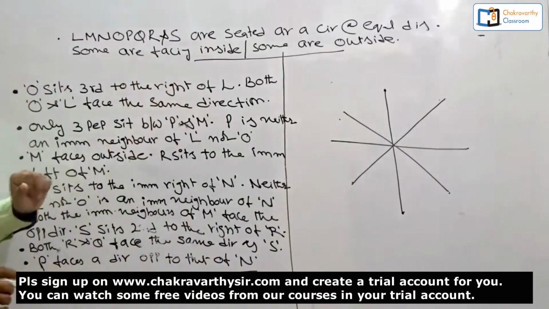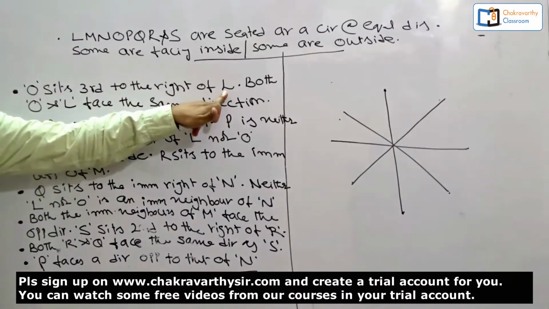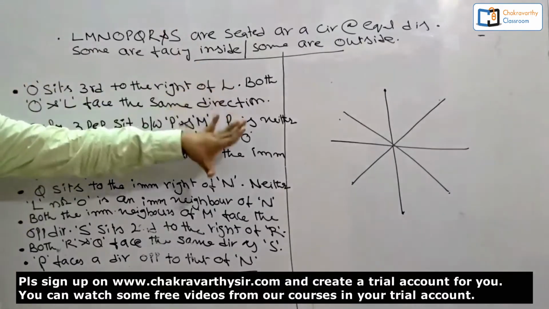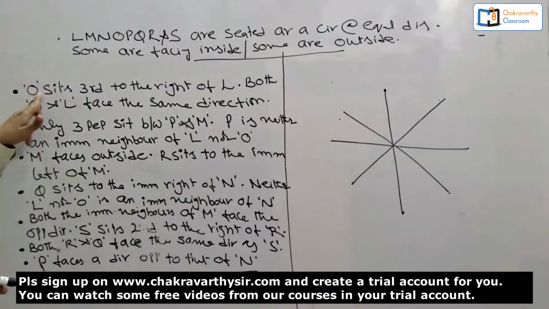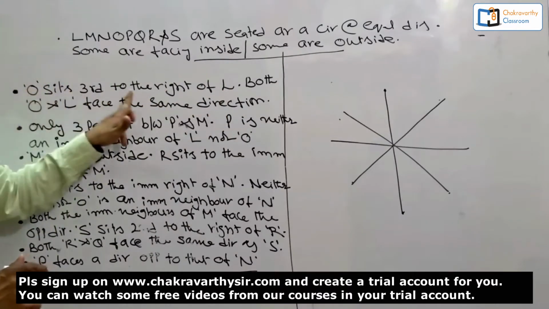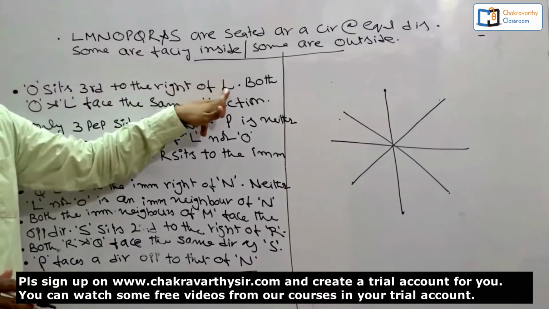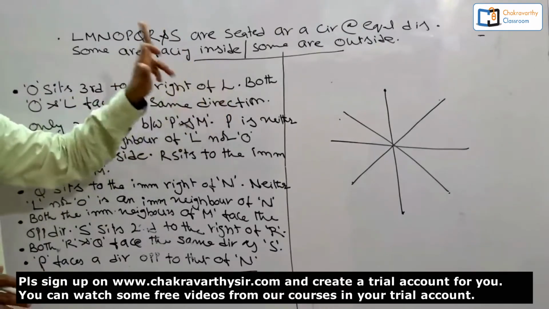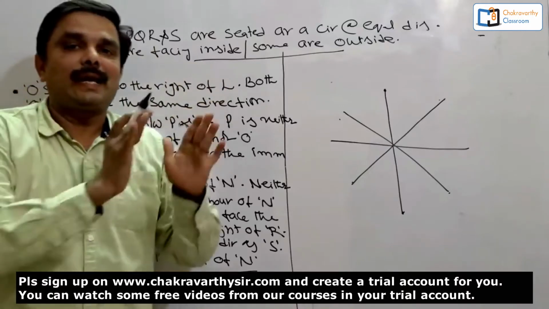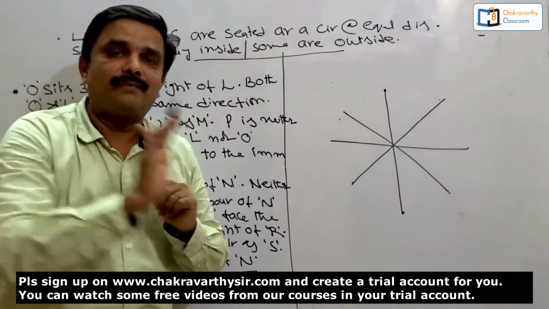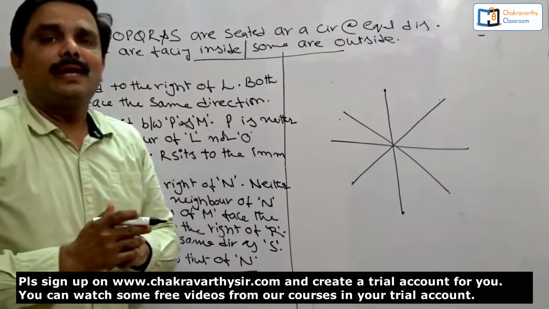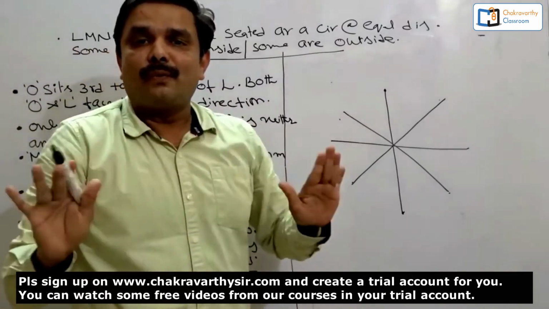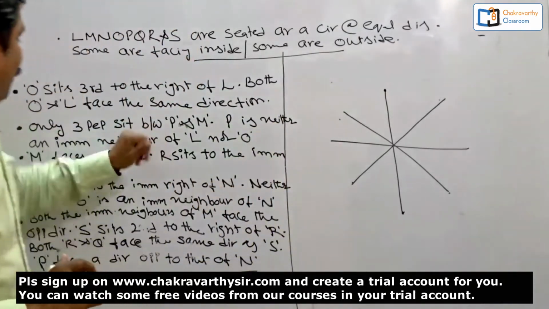Total 8 persons are there. The first information you see: O sits third to the right of L. I cannot start the question with this information, because starting with which information is very, very important in this type of questions. O sits third to the right of L means O's position depends upon L's position, and first of all I don't know where to keep L, and I don't know which direction L is looking at. Keep this information as the buffer information. Then go for the next one. Both O and L face the same direction. Even this information is not useful for me at this moment. Keep it aside.